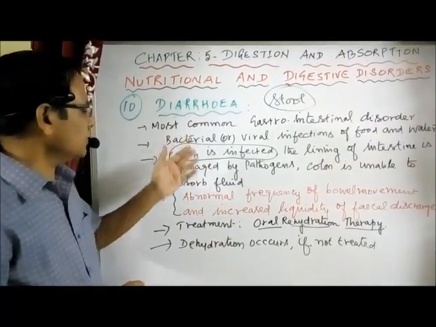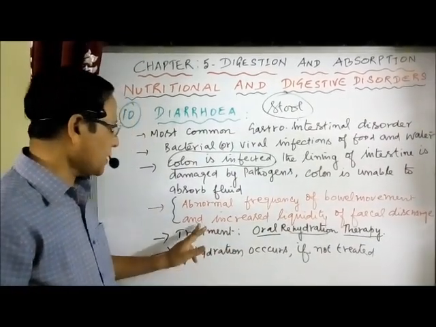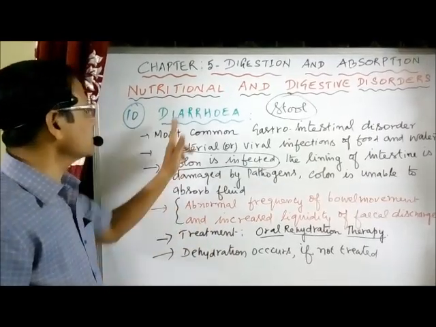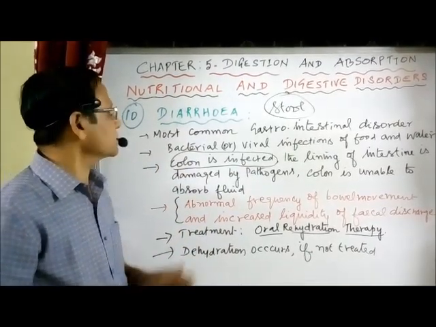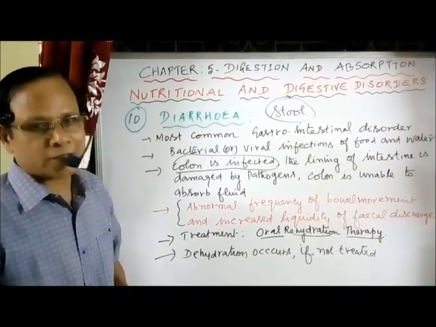So that's about diarrhea. This is the definition: abnormal frequency of bowel movement and increased liquidity of fecal discharge is what is known as diarrhea. Okay, this is about diarrhea. Next one we have to go for peptic ulcer.